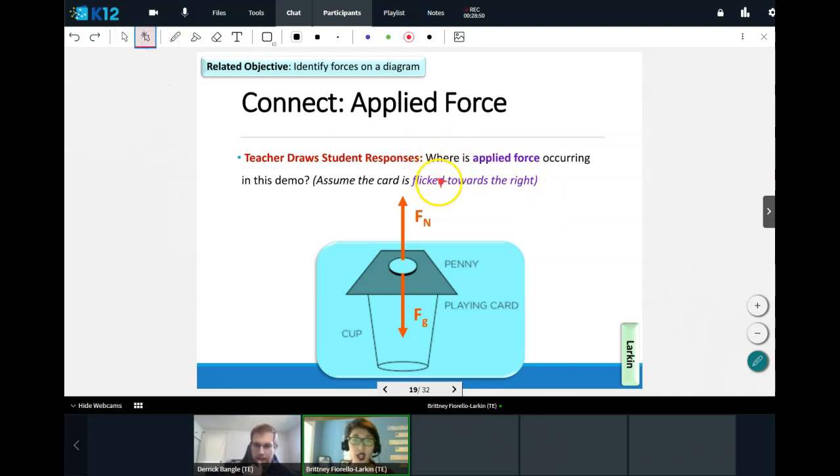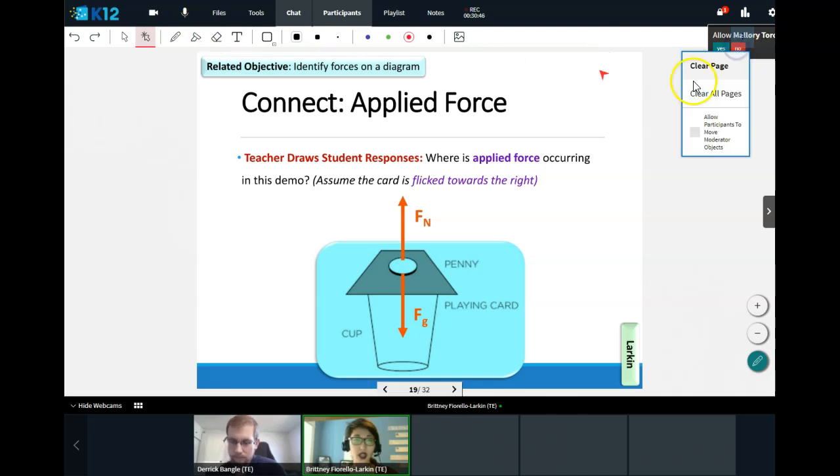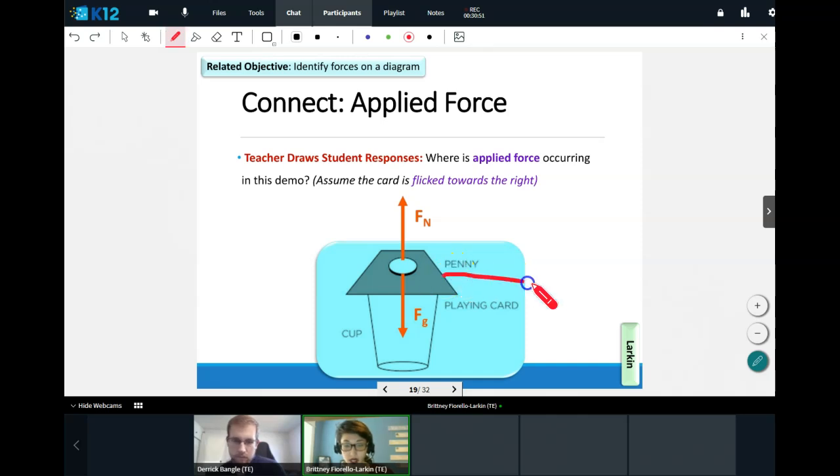Taking a look here, assuming I flick the card towards the right, which way should I draw the applied force? The applied force is the force that I am applying to the card in this case. Go ahead and tell me in the chat, which way should I draw the applied force? Up, down, left, right? Again, I flicked the card towards a certain direction. Applied force is the force that I apply to the card. Perfect, exactly. So we moved the card to the right. This would be our applied force.